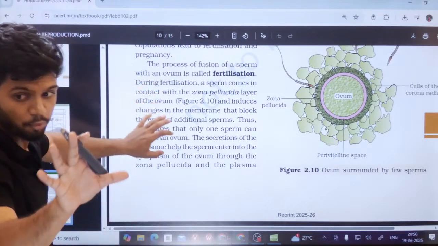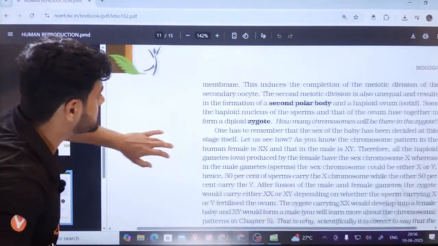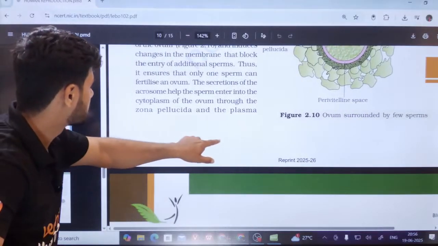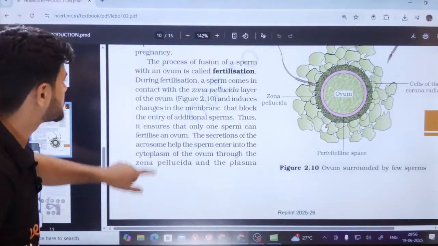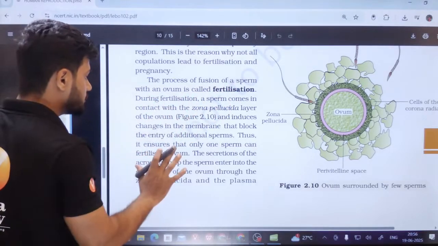Students, that line is very important. I want all of you to read that line. Students, see this. Read this line here. I'll just read from here. The process of fusion of sperm with the ovum is called fertilization.